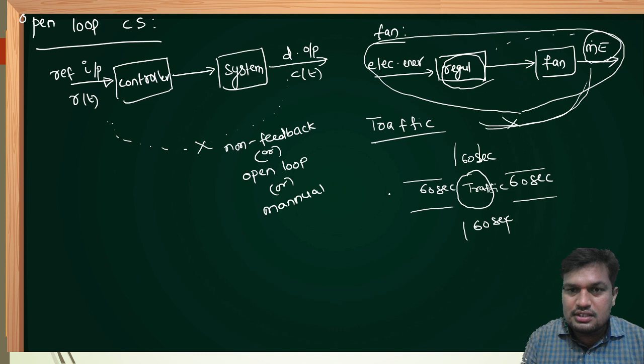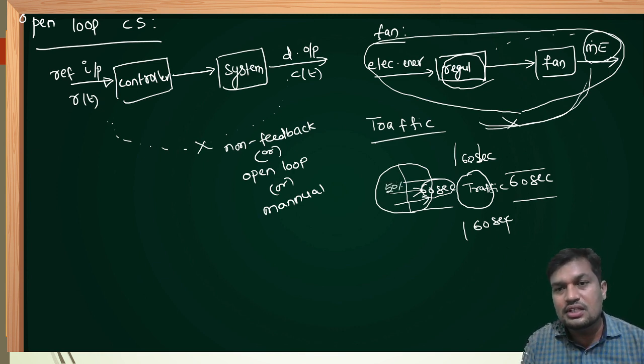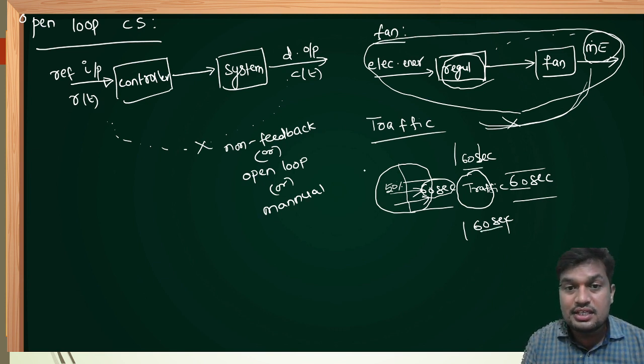When vehicles are coming from this side, let's assume more vehicles are present on this side. All those vehicles are unable to cross the junction within 60 seconds. Let's say 50% of vehicles cross the junction. The remaining 50% wait for one more signal. One more signal will take 60 plus 60 plus 60, 180 seconds. By 180 seconds, the number of vehicles joining here also increases along with the previous vehicles. Therefore, this side traffic is creating much problem.